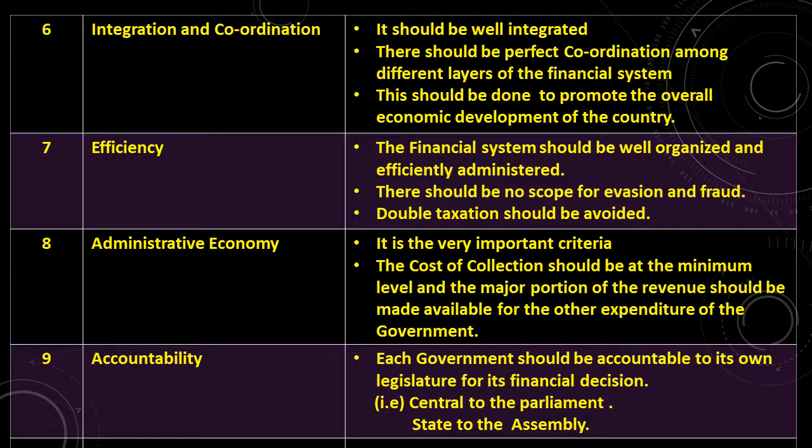Next, administrative economy. It is a very important criterion. The cost of collection should be at the minimum level and the major portion of the revenue should be made available for the other expenditure of the government. More amount should not be spent for the sake of collecting the cost itself. Next, accountability. Each government should be accountable to its own legislature for its financial decisions. Example, from the center to the parliament and from the state to the assembly.